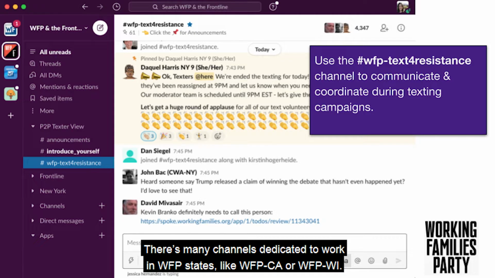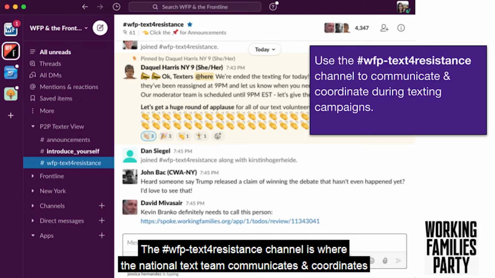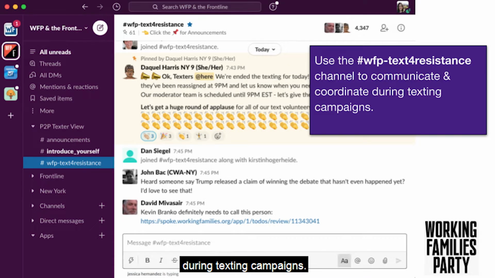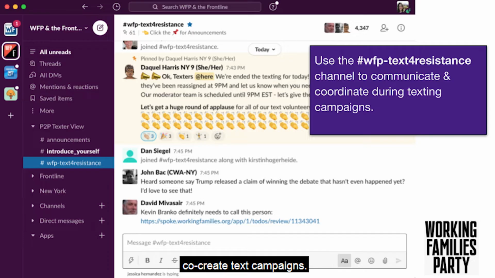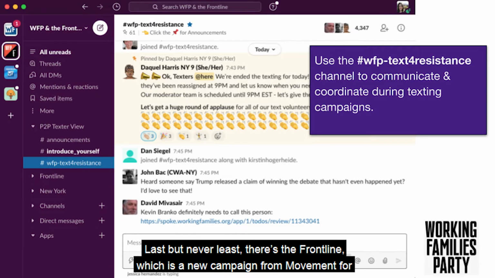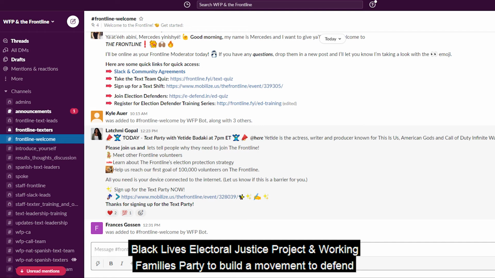There's many channels dedicated to work in WFP states, like WFP California or WFP Wisconsin. The WFP Text for Resistance channel is where the national text team communicates and coordinates during texting campaigns. We also have a Black text team that is a space for folks who identify as Black to lead and co-create text campaigns.